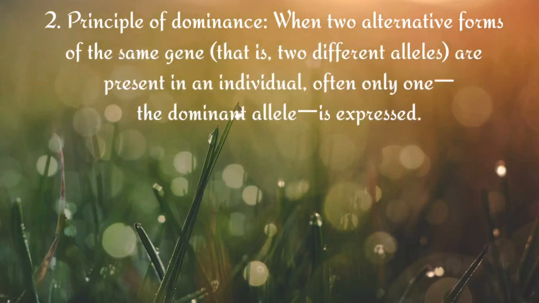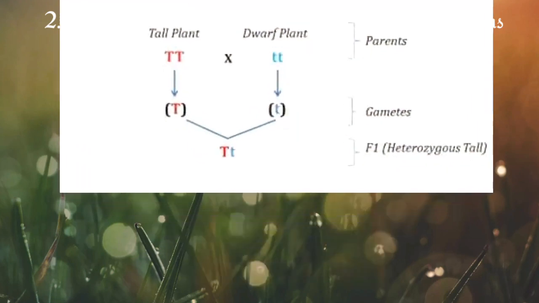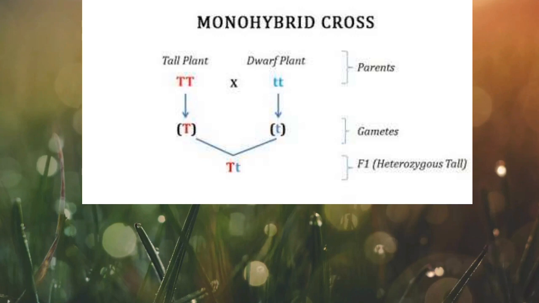The second Mendel's law of inheritance is the principle of dominance. When two alternative forms of the gene, that is, two different alleles, are present in an individual, often only one, the dominant allele, is expressed. Meaning, the recessive allele will always be masked by the dominant allele. A cross between a homozygous dominant and a homozygous recessive will always express the dominant phenotype. The law of dominance can be explained with the help of a monohybrid cross experiment.